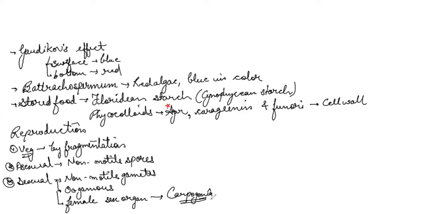This is the female sex organ which is similar to archegonia, and the male sex organ is known as spermatangia, and this spermatangia will produce non-motile gametes or non-motile spores.